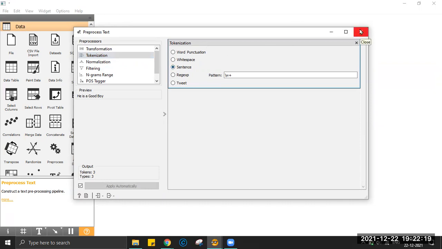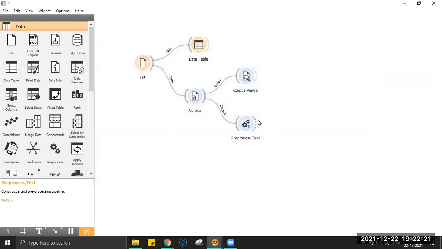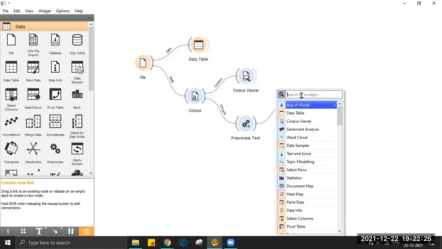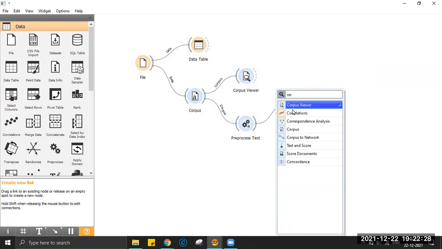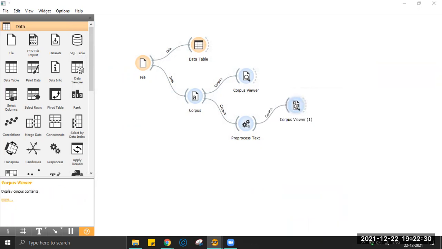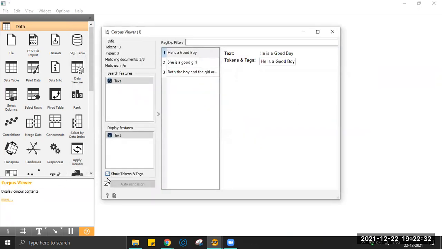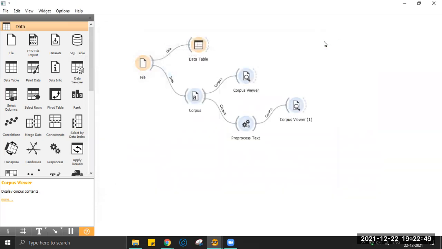So let's first type that I want sentences. I know in my current document, I only have one sentence. Let's see how that comes out. I'm going to say corpus viewer, and I'm going to say show tokens and taggers. You see, because I said I want one sentence at a time, the token is "he is a good boy", "she is a good girl", and this is also a single sentence. If I had two sentences, then it would have broken it down. Let's come back.